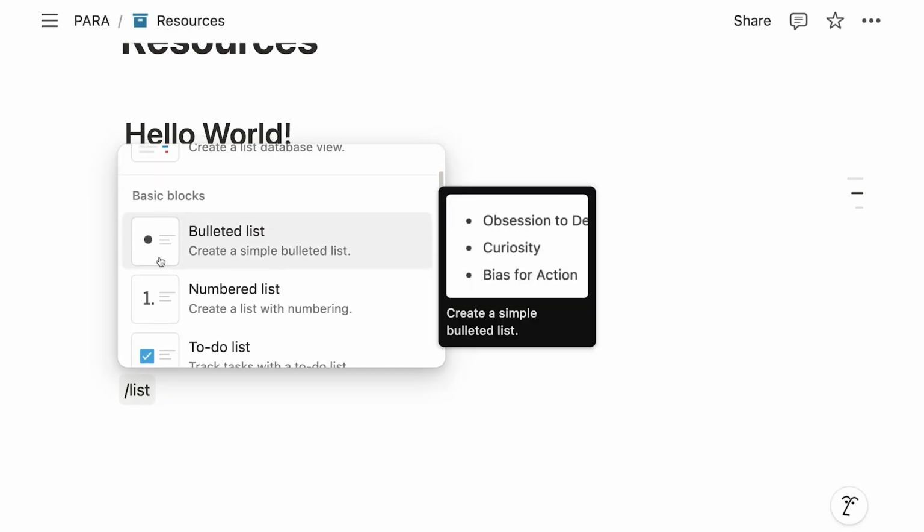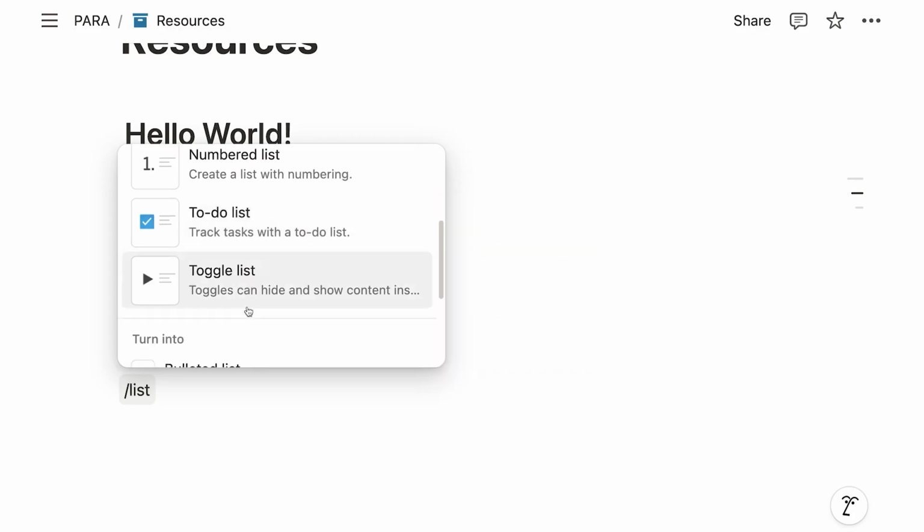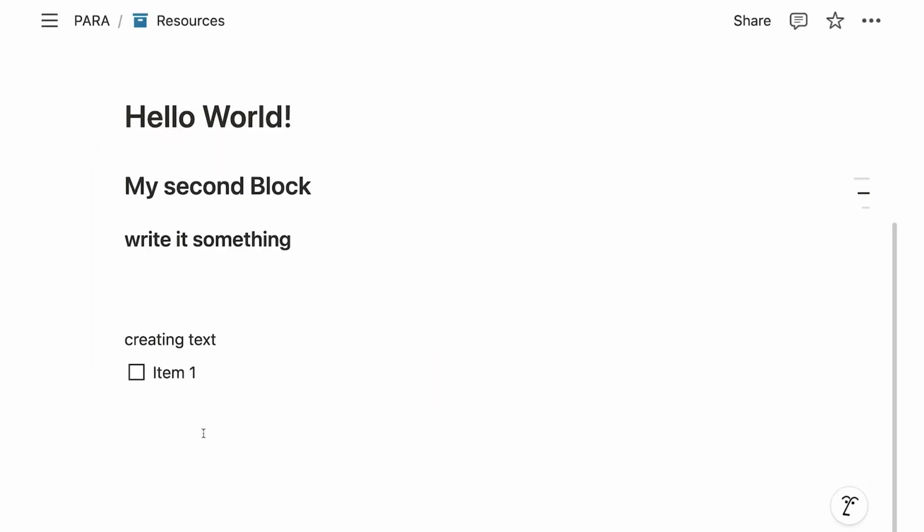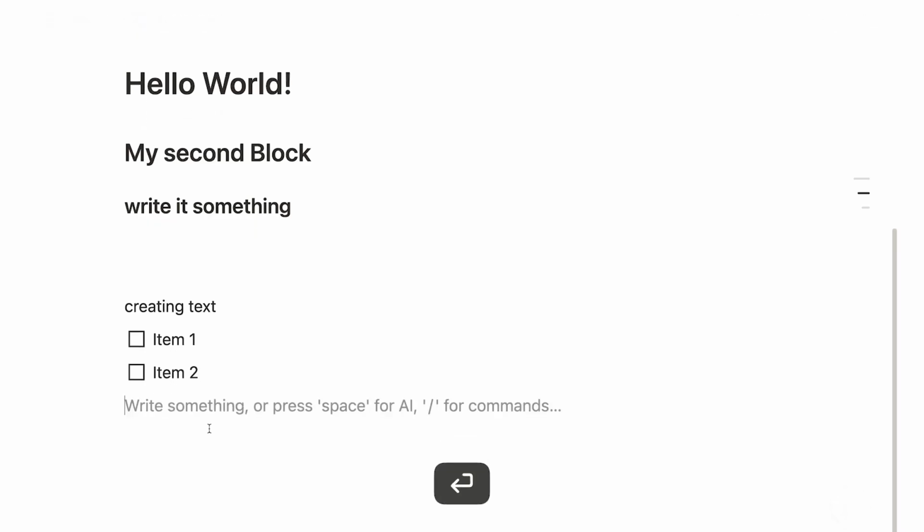But basic blocks, we have a bulleted list, numbered list, or a to-do list. Let's add this to-do list. And we see, okay, item 1, I get this checkbox in the beginning, and if I press enter, I have now item 2, and so on, until I press enter twice, and I go back to my normal text. And checkbox items can be ticked off, so that's pretty cool.